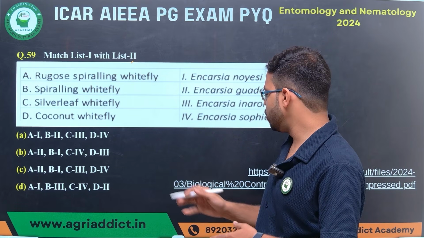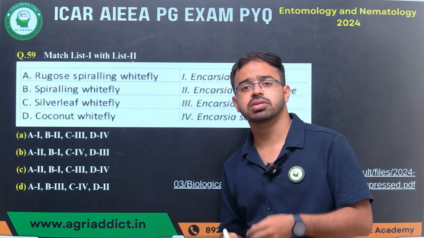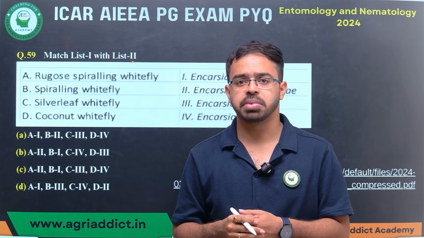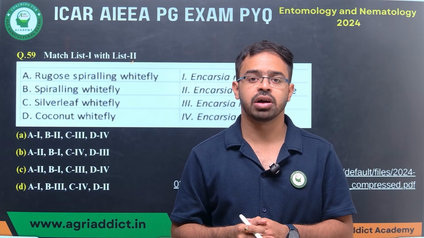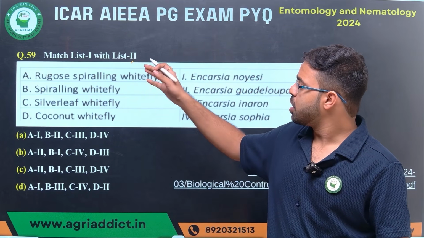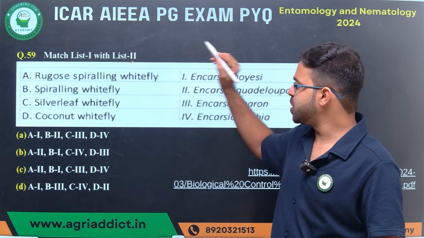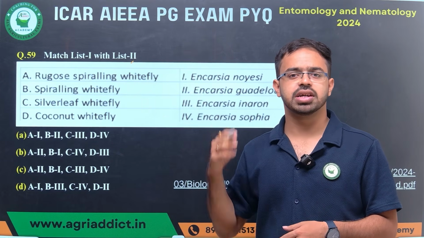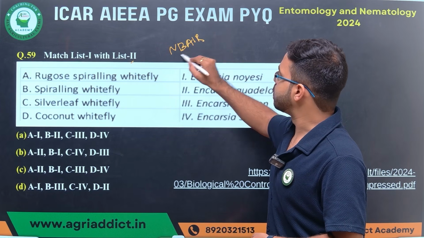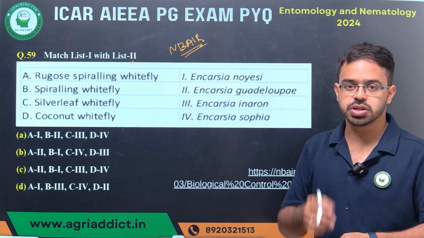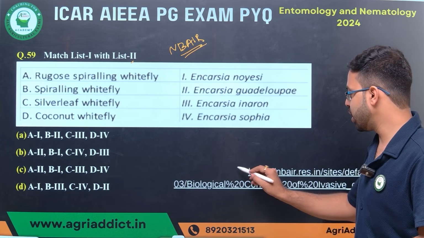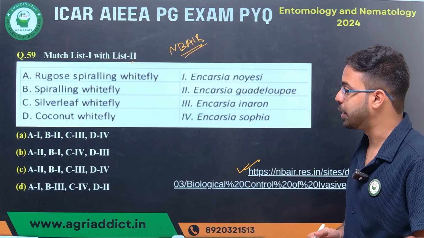In this part, I will tell you, in the previous session we have also told about what are the biocontrol agents. You can go with the CABI website, where you will get the different biocontrol agents also, as well as what are the different host plants of the insects. Similar thing for whitefly, I am telling, if you specifically want to know what are the important biocontrol agents for whitefly, you can go with the NBAIR website. It's an ICAR institute, and there you will get the different biocontrol agents which are associated with whitefly. I have already given the link over here. You can go with this link.